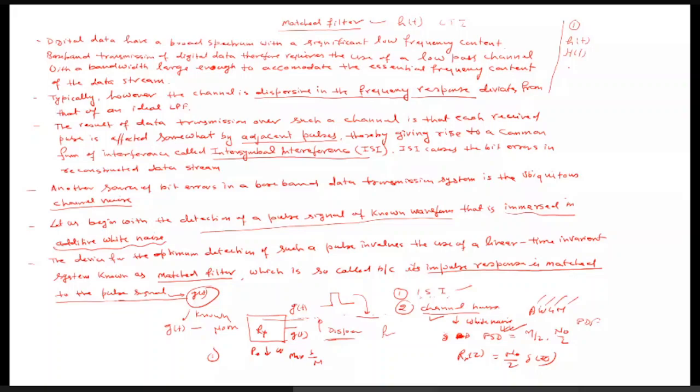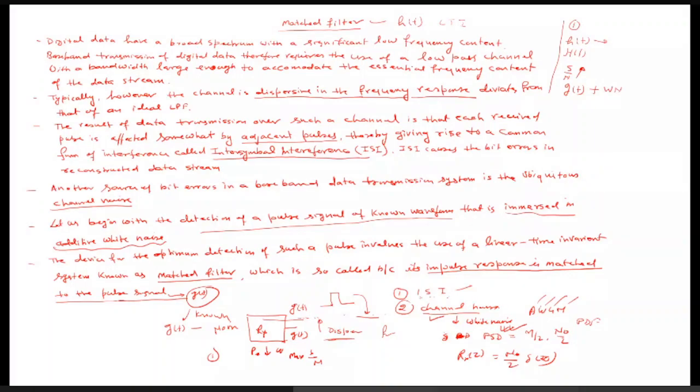That is our aim. For the known waveform g(t), we want to calculate h(t) when this waveform is corrupted by white noise. So let us see how we can calculate it.